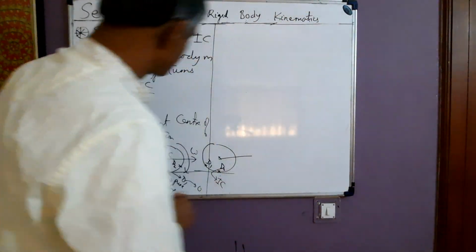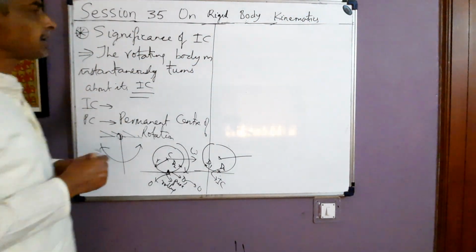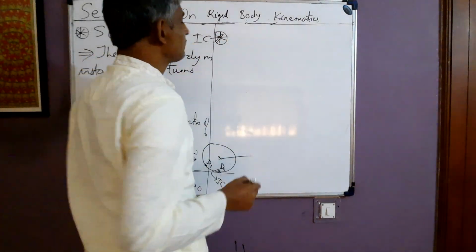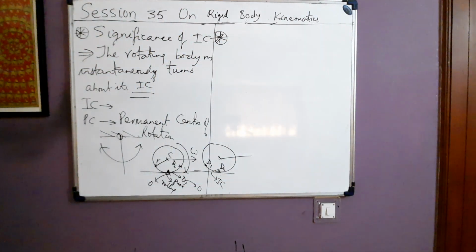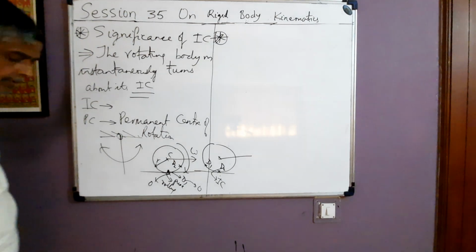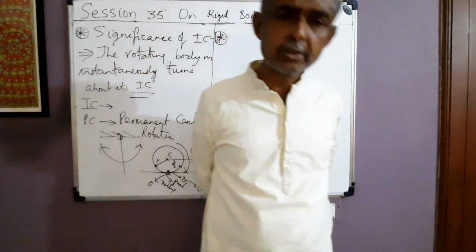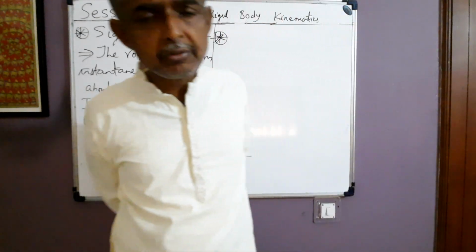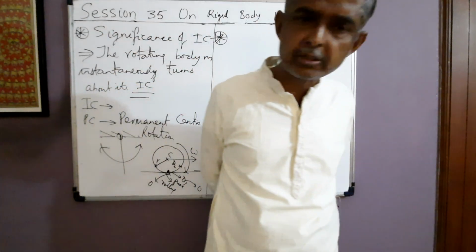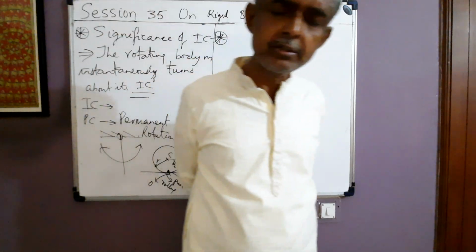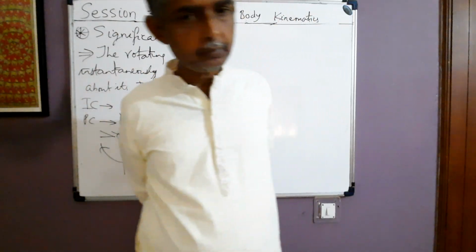Alright, fine. Now, one more thing I would like to say. In general, suppose M is undergoing plane motion with respect to F, then you know that at every instant M possesses an IC with respect to F. Now the IC of M with respect to F need not be its material point, it can be its extension point also.